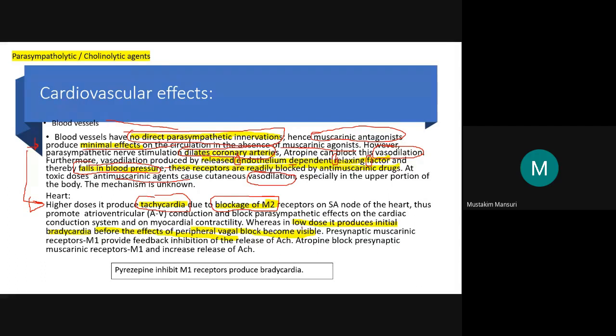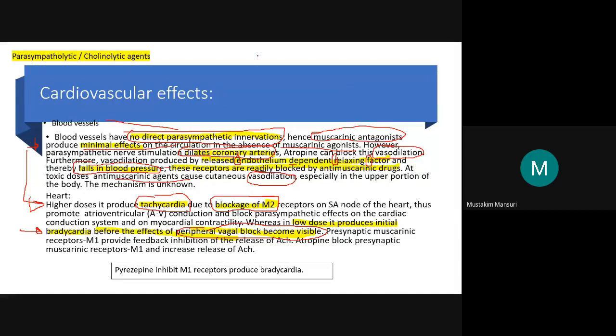In low doses it initially produces bradycardia, before the effect of the peripheral vagal block becomes visible. When the vagal block becomes visible, there will be an inhibitory effect on it, meaning we will get tachycardia.